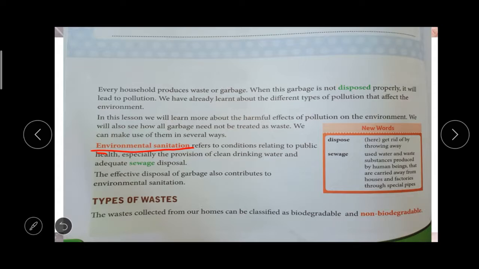So what are the types of waste? First of all, we are going to learn the types of waste. The waste collected from our home is divided into two types. What are they? Biodegradable and non-biodegradable waste. There are two types: biodegradable and non-biodegradable waste.